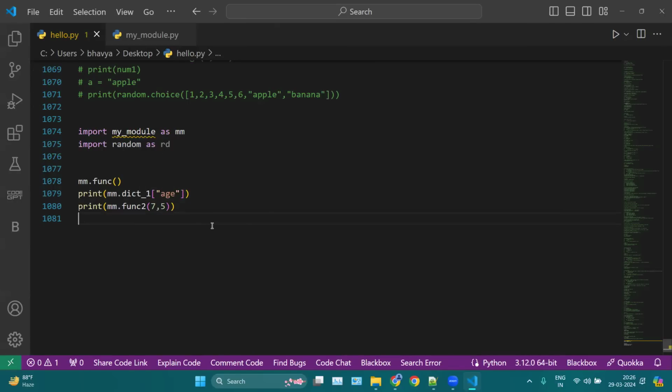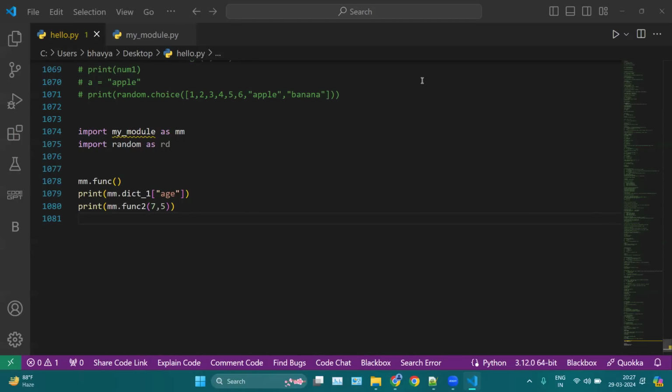Any questions? No, no, no. These come pre-installed with your Python. Whenever you install your Python, they are inbuilt. Like random, we have OS, we have. Give me a second. Yeah, so they come pre-installed with your Python.